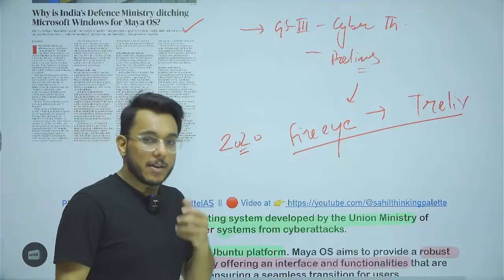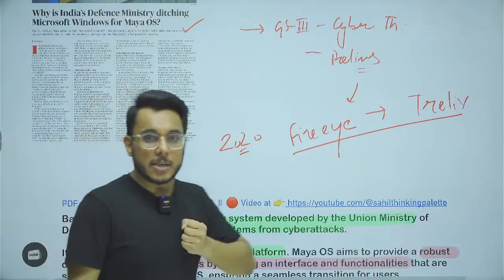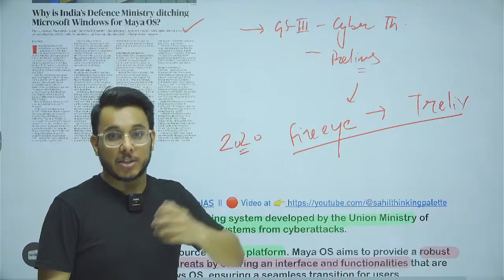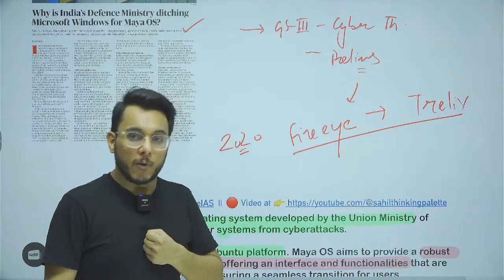So understand this, if the USA Homeland Security department's computers got compromised, then other countries are also vulnerable.